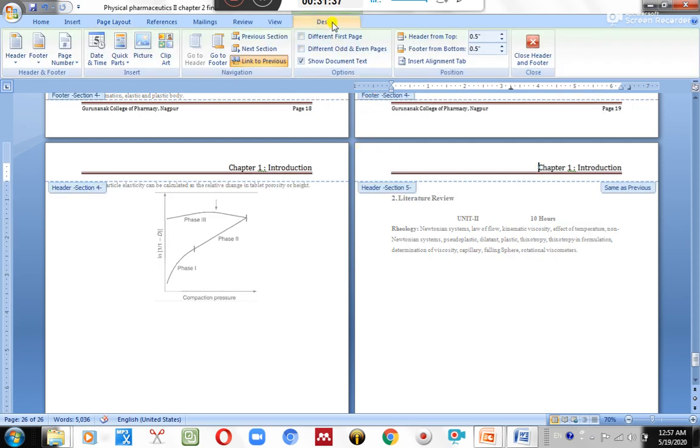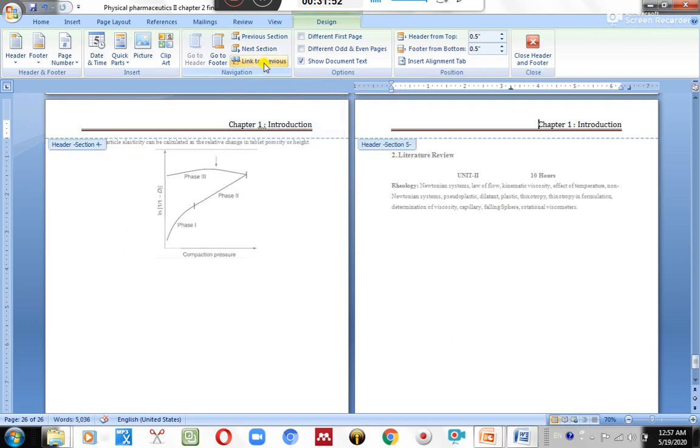I just want the literature review at the end, so I am cutting this entire section from here, control X right now. Okay, go to the end of this section and I just want this, control V. This is my second chapter, say 2, done. This is heading 1 already.